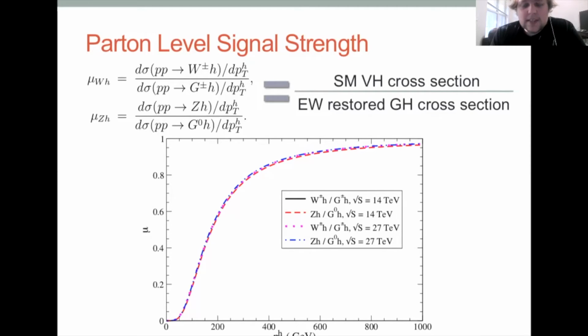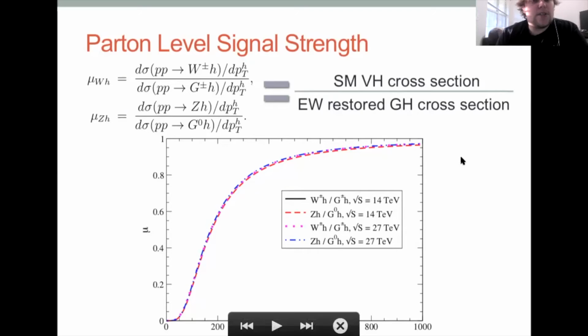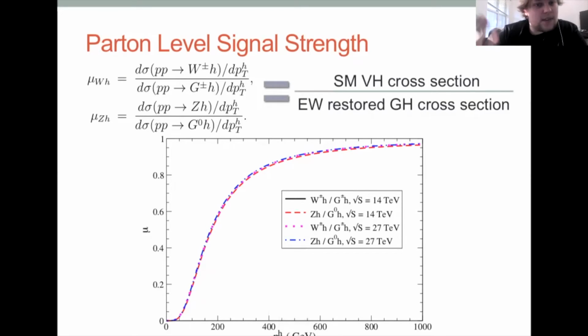So we compute the ratio of the standard model VH cross section over the Electroweak restored Goldstone H cross section. Now this is slightly different than the normal Goldstone boson equivalence, which would hold in the standard model. We're computing the signal strength relative to an Electroweak restored model. And as you can see, mu approaches 1, which is to say that the convergence is generally expected to be good for both 14 and 27 TeV, and it happens to about 80% after 400 to 450 GeV or so. So let's go ahead and move on.